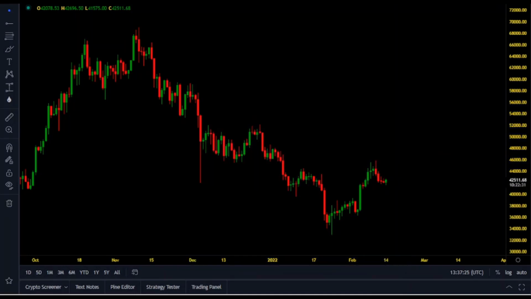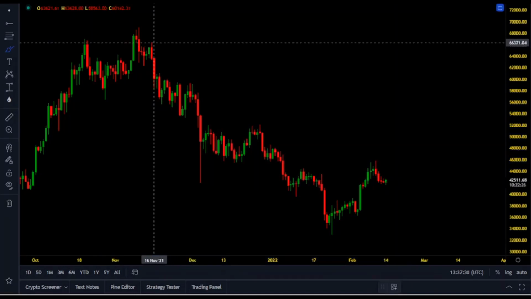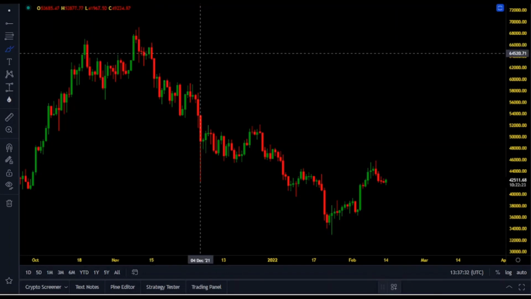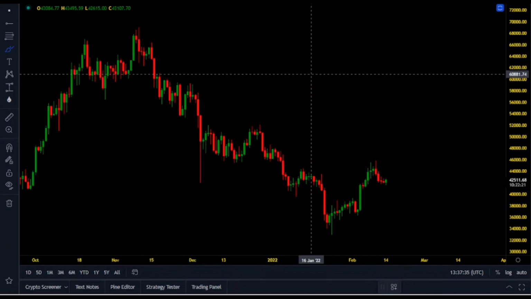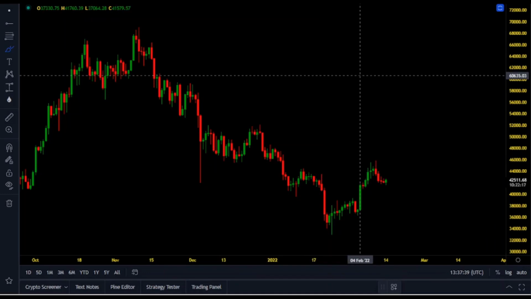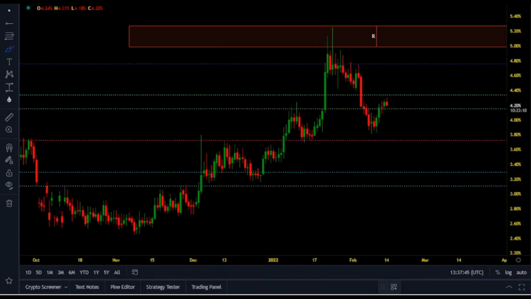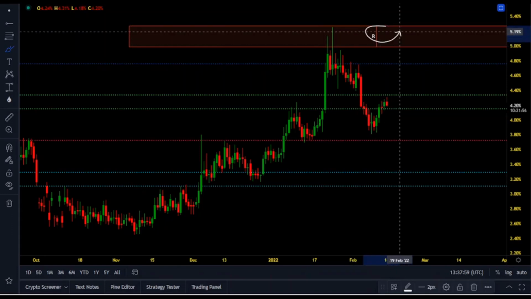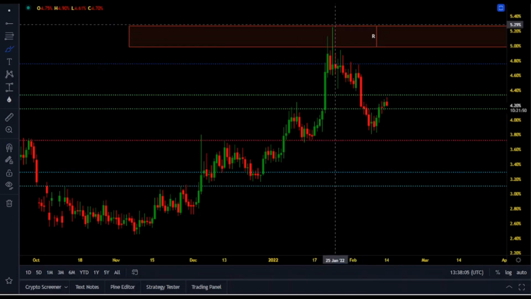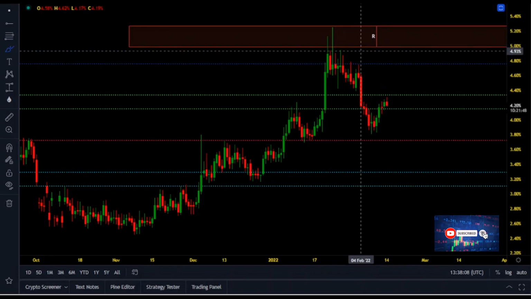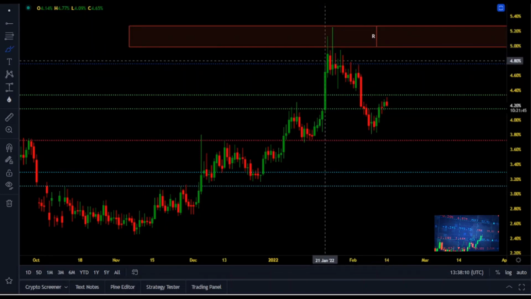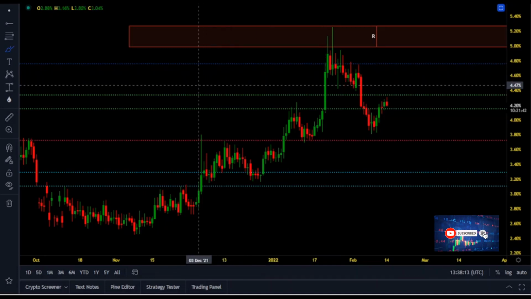I want to draw your attention to this chart, paying attention to these dates: 16th of November, as well as 4th of December, then 21st of January, and then we've got 4th of February. Let's start from 4th of February. At the moment, you're looking at the inverse correlation with the Bitcoin price action, which is the USDT dominance. If you're in this market, it is worth paying attention to from time to time. We have a high time frame resistance, and we have a perfect rejection right from that high time frame resistance. As a result, as I said, 4th of February, this one was 21st of January, and then this one was